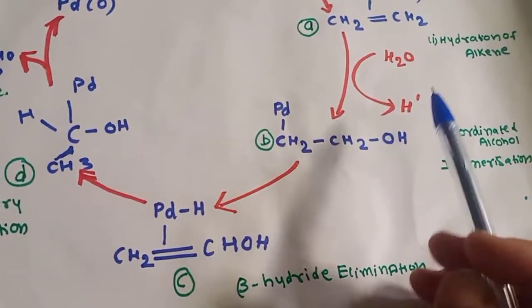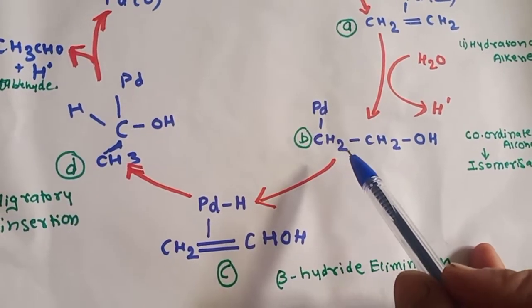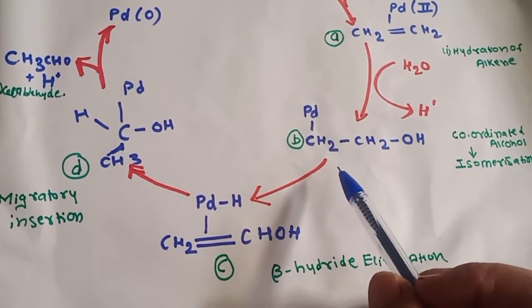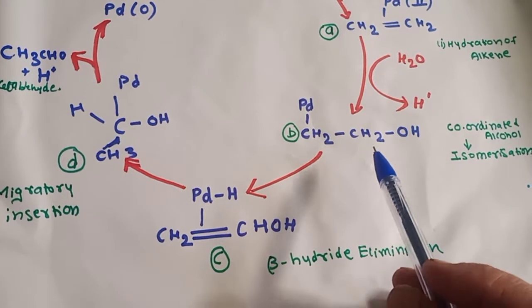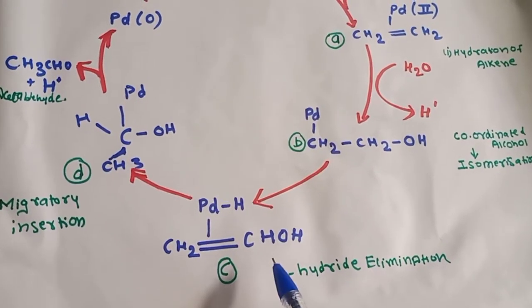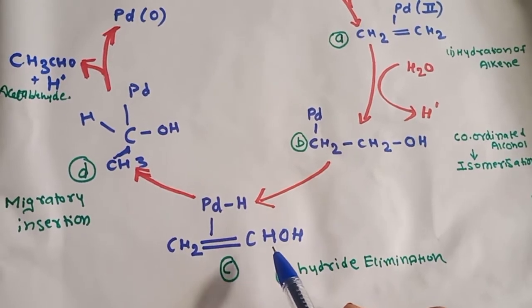Means this B product will undergo changes in two ways. First, what happens in the first step? In the first step, it will undergo beta hydride elimination. So when the beta hydride elimination takes place, one of the hydrogens is attached here.